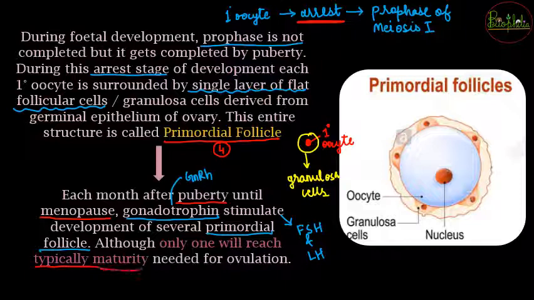यानी एक साथ बहुत सारे primordial follicles will undergo the development. So for example, if you want to understand, these are going to be our primordial follicles.